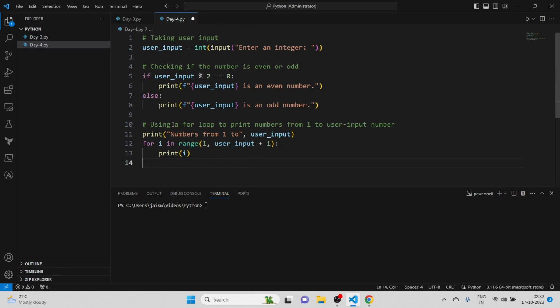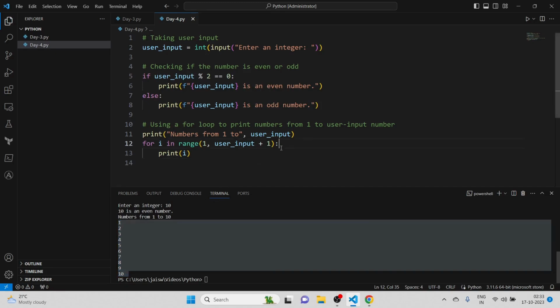It will simply print the number inside the range. Usually when we use the range function, it takes values from 0 and goes till number minus 1. But you can customize the range function. For example, here I'm defining the first number as 1 and the end as user input plus 1. Let me save this and run this. Let's write maybe 10, which would be fine, and you can see 10 is an even number, and it was able to print numbers from 1 to 10. Okay, so this is good.